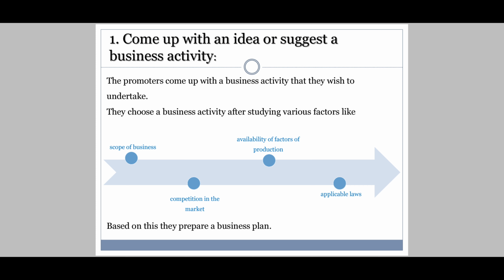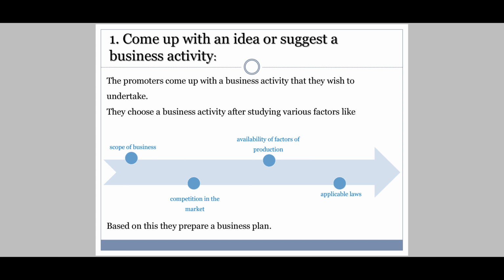Then they choose a business activity after studying various factors. See, if I want to start a business, I'm going to study the market, whether this business will run well, whether this business will run efficiently, will give me a huge profit, or what are the pros and cons of this business. So what are the factors? The very first one is scope of business, whether this business will work or not.